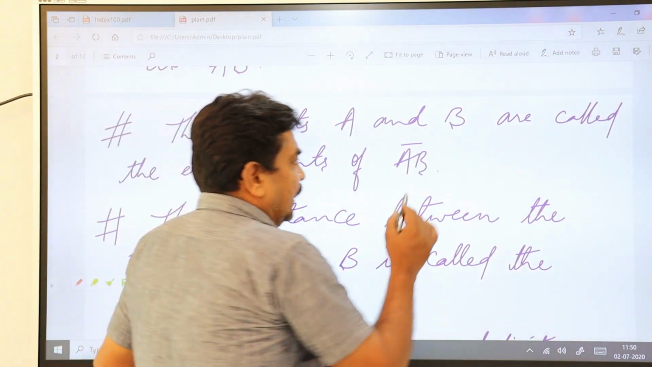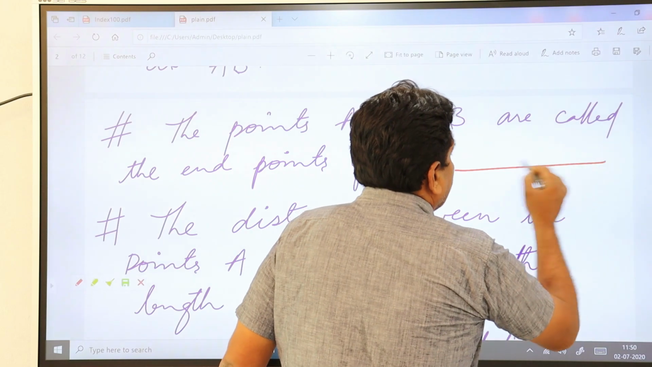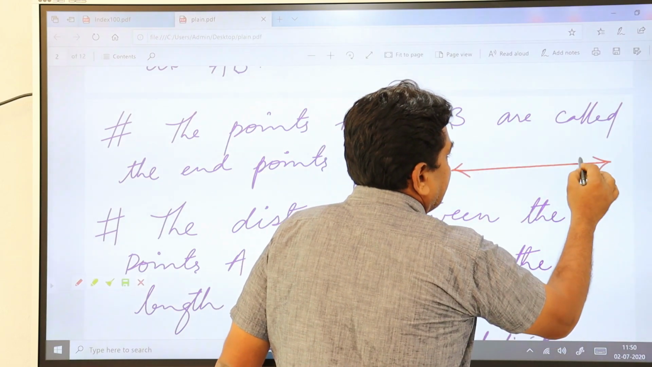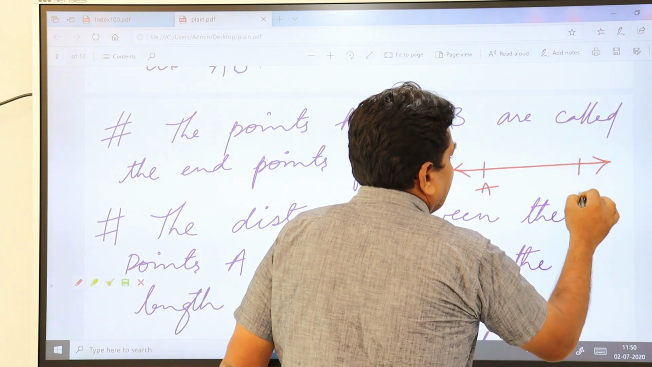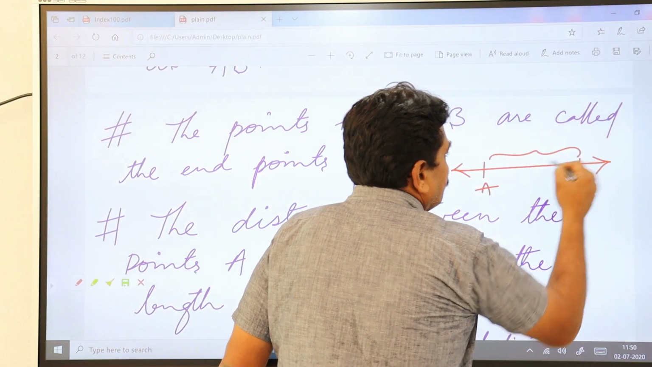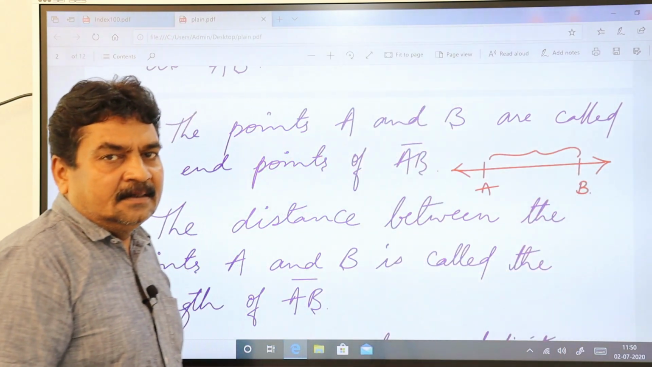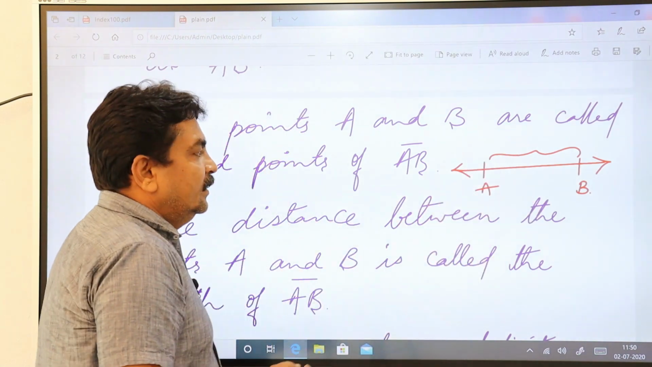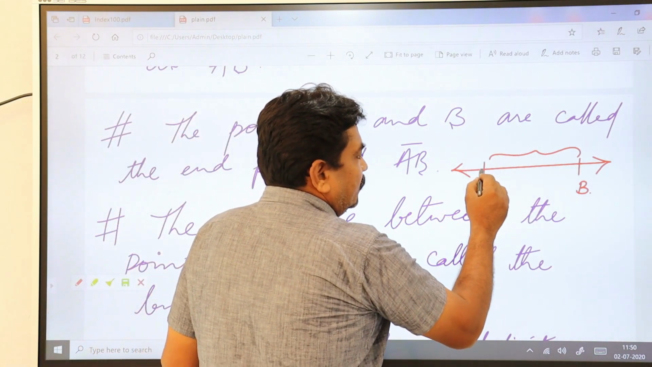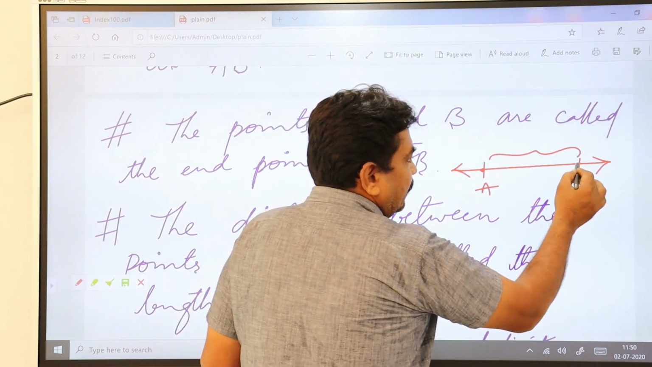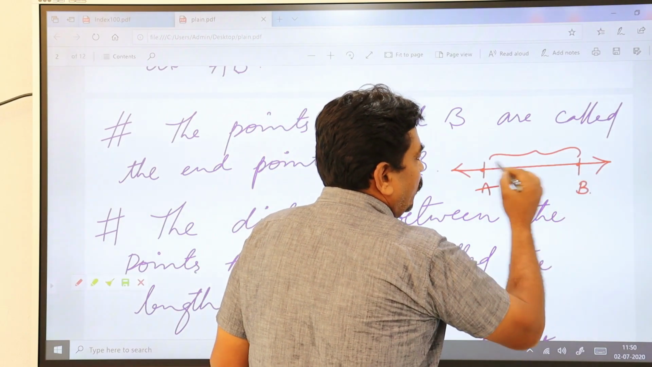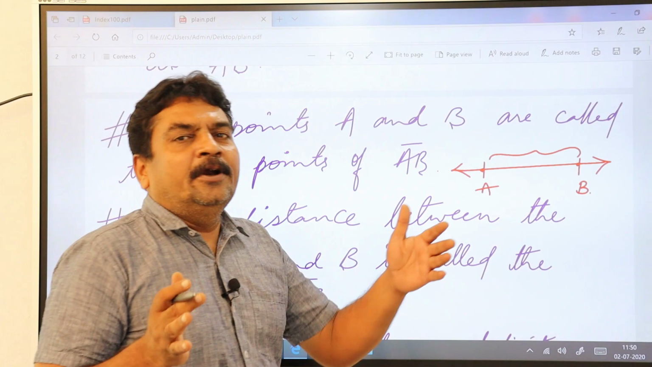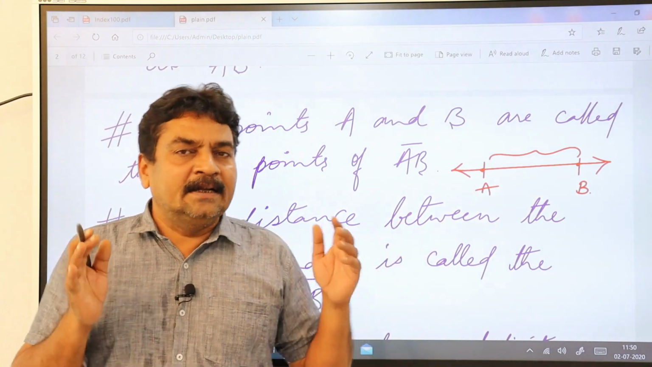Actually, the line segment is this. This is A and this is B. You call it line segment AB. And these points where you kept A and B, these 2 points you call the end points of line segment AB.